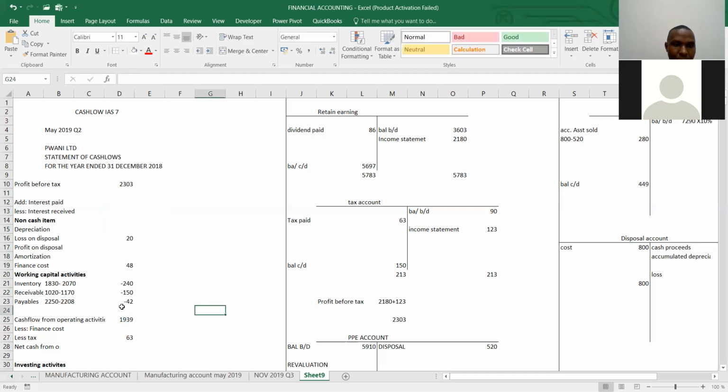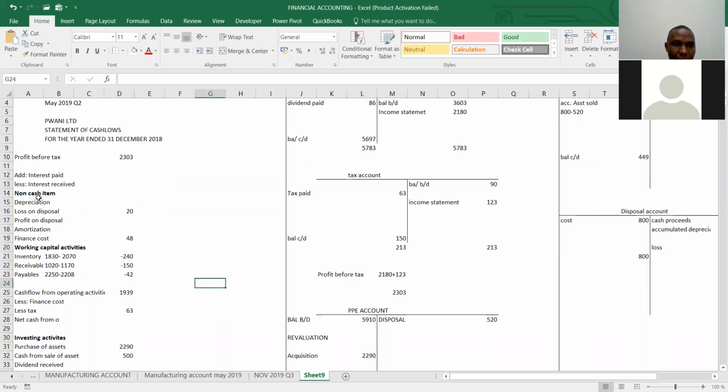Then we said once you add finance cost up there, you need to less again your finance cost. So we less that finance cost of 48.